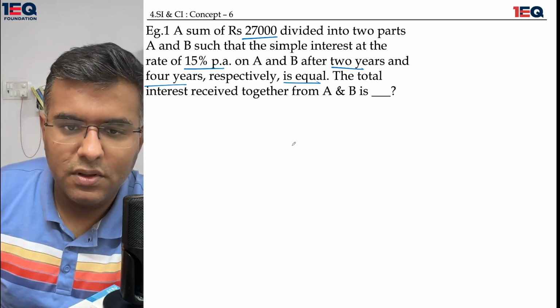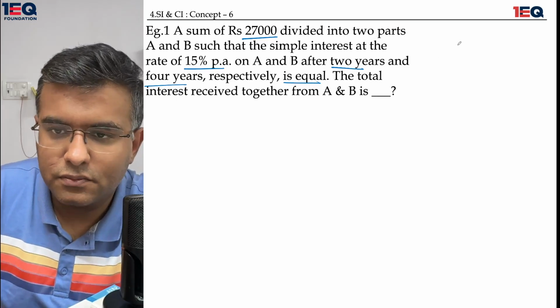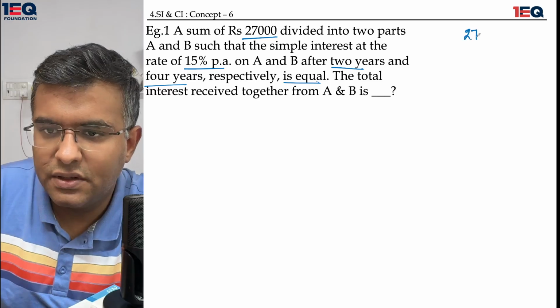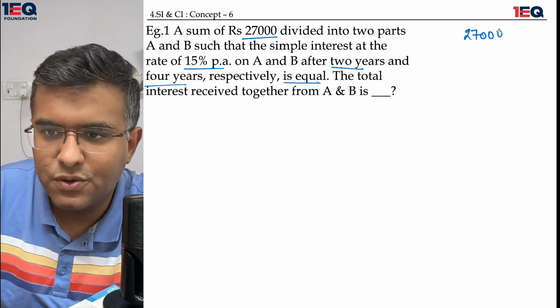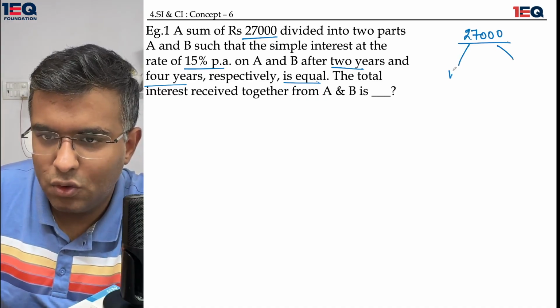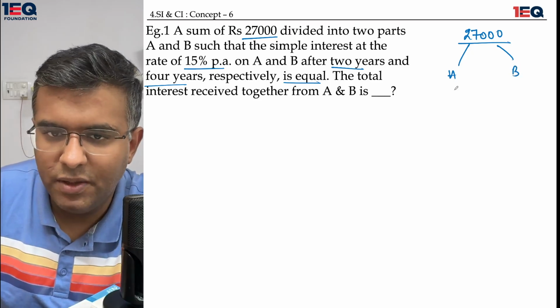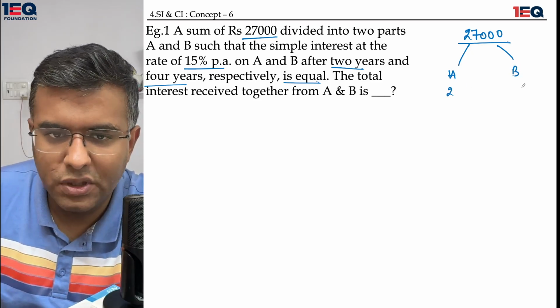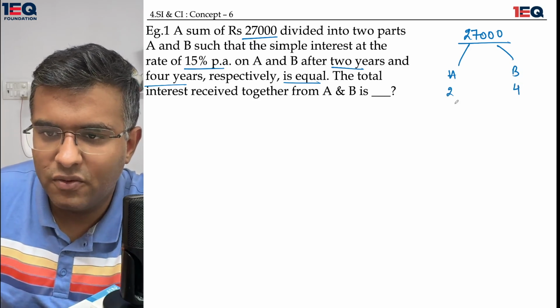Okay, so it is saying that 2700 has been split in two parts, A and B. A is subject to a 2 year time and B is subject to a 4 year time.